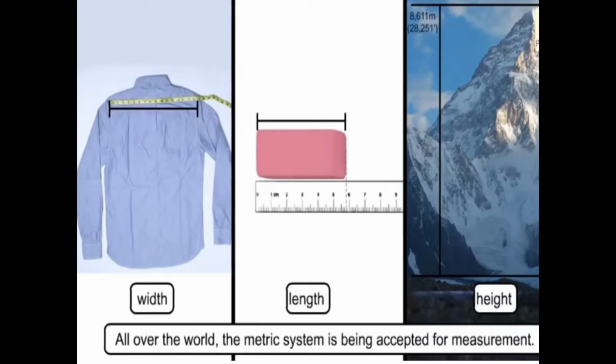Dear children, all over the world, the metric system is being accepted for measurement. For width and so on we use a measuring tape. To measure small objects, we use a scale. And for the height of mountains and hills, we use a tape.